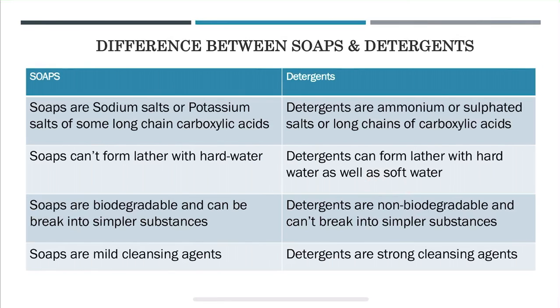Soaps are biodegradable and can break into simpler substances, whereas detergents are non-biodegradable and cannot break into simpler substances. At last, soaps are mild cleansing agents, whereas detergents are strong cleansing agents. So, that means they are much more effective in removing oil and dirt.